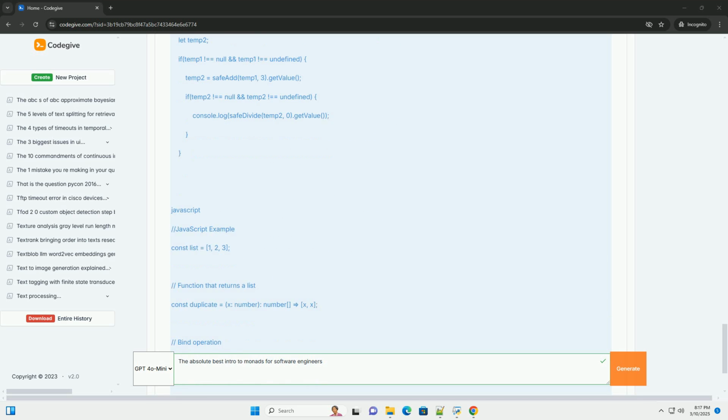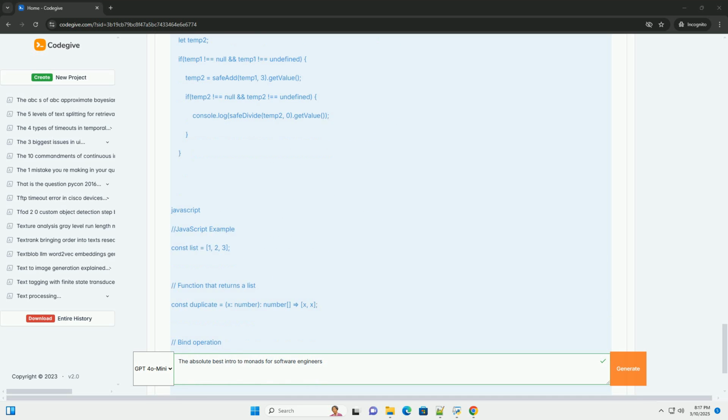5. The Maybe/Option monad, handling nullable/optional values. We've already seen the Maybe monad in action. Its purpose is to handle values that might be null or undefined. It forces you to explicitly deal with the possibility of a missing value, making your code more robust. It's extremely common in languages like Scala, where it's called Option, Haskell, where it's called Maybe, and functional programming generally.